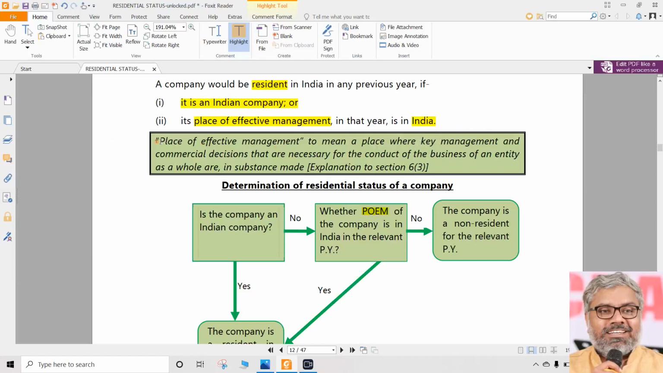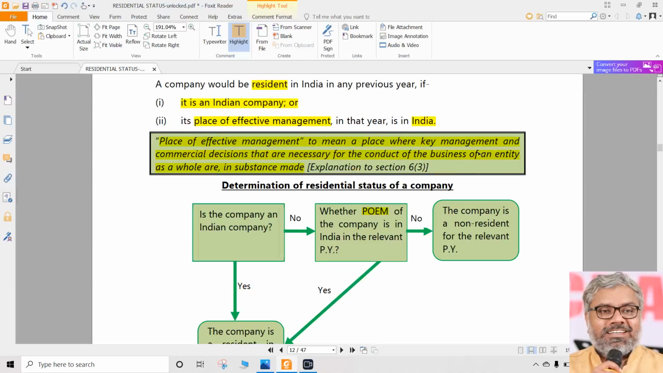What is place of effective management? Place of effective management means a place where the key management and commercial decisions that are necessary for the conduct of the business of an entity as a whole are in substance made. This is an explanation given in the law itself.